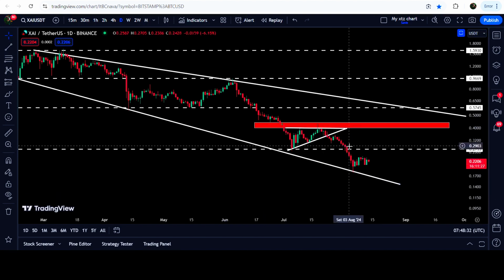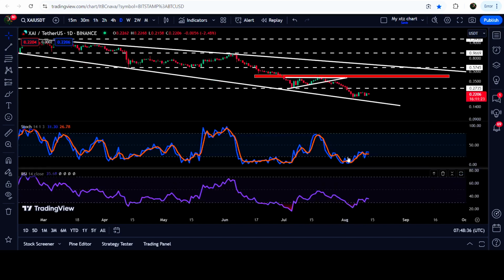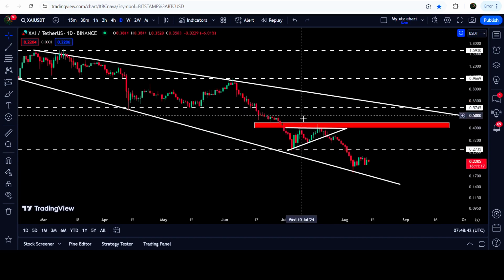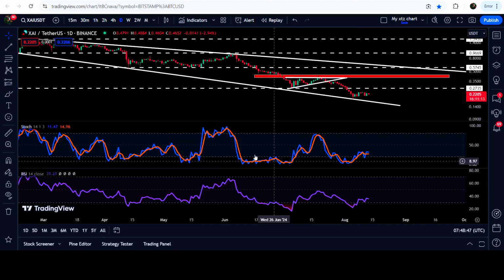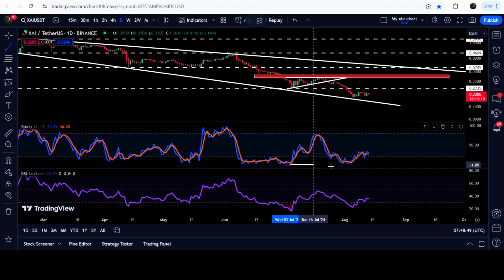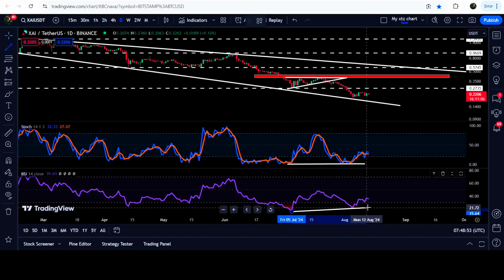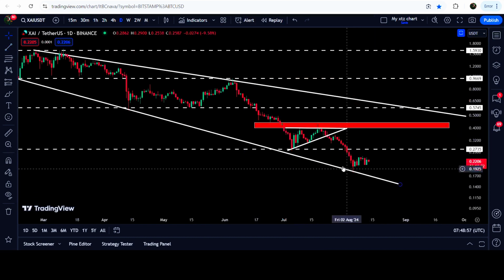At the same time, when it was testing the support of the wedge, the stochastic and RSI, both oscillators, entered the oversold zone, and there was also a bullish divergence flashed, as the price line formed this low here and the next low is lower than the previous one. But you can see that stochastic is forming a higher low than the previous low, and even RSI is also forming a higher low than the previous low. So there was a double bullish divergence signal there for the price,